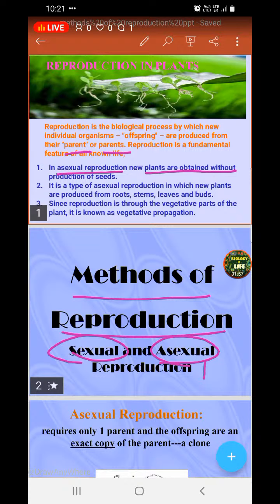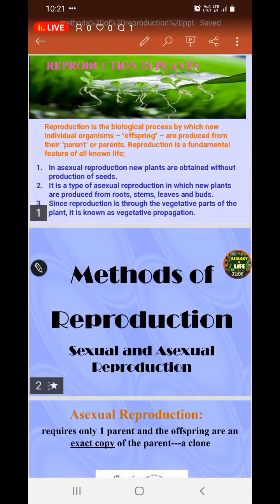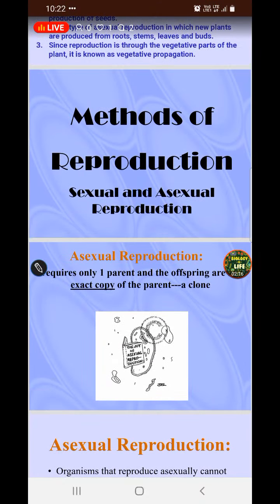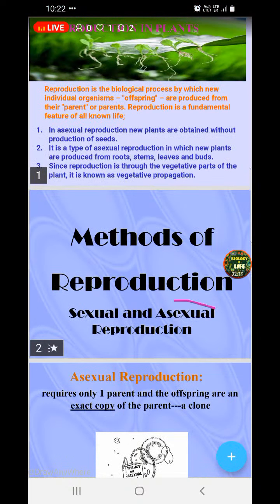Since reproduction is through the vegetative part of the plant, it can also be called vegetative propagation. And as I said, methods of reproduction can be sexual and asexual. Today in this session, we'll be dealing with asexual reproduction.